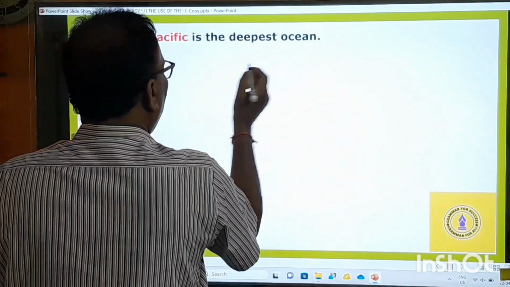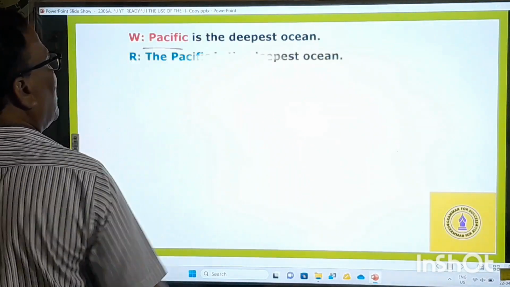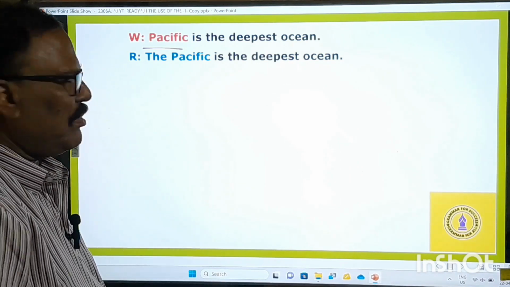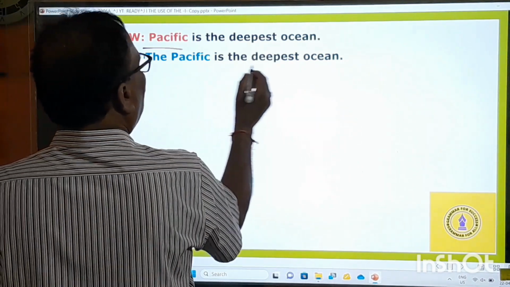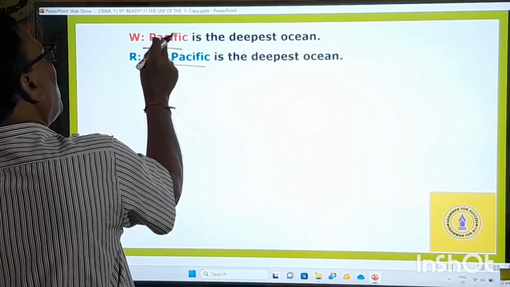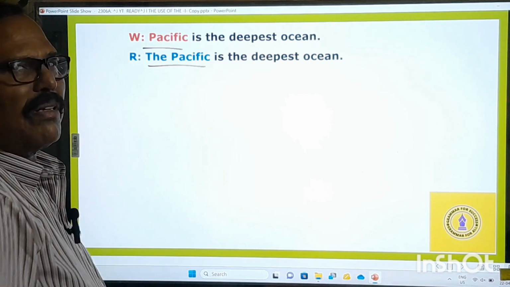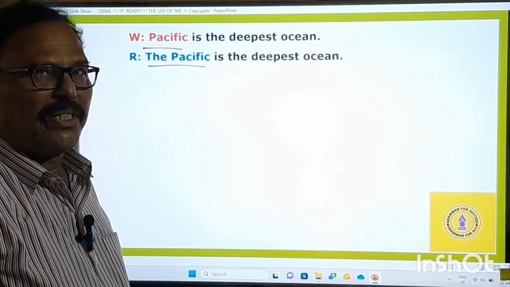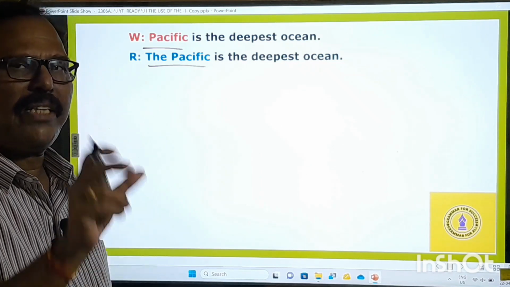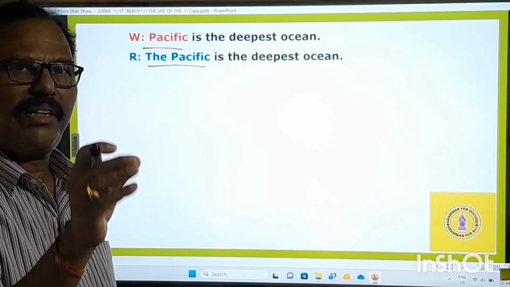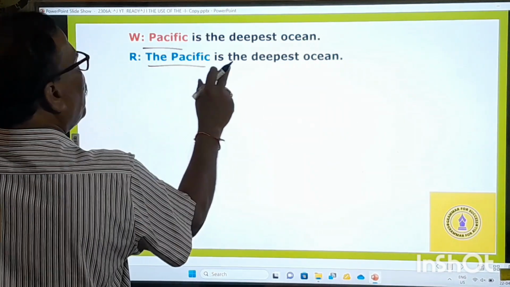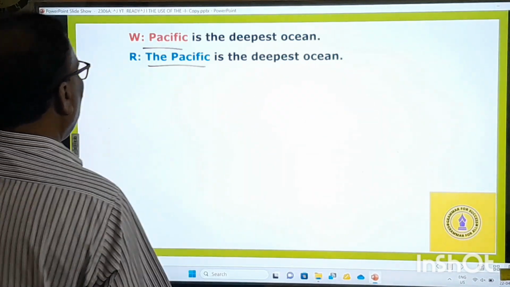"Pacific is the deepest ocean." A wrong sentence is given like this. Okay, some imaginary examples I'm giving. You have to say, "The Pacific is the deepest ocean." They drop this definite article before the names of the oceans in the examination. Deliberately they do it, and you have to identify that part in which there is a mistake. So, the Pacific is the deepest ocean, and then comes what is that?